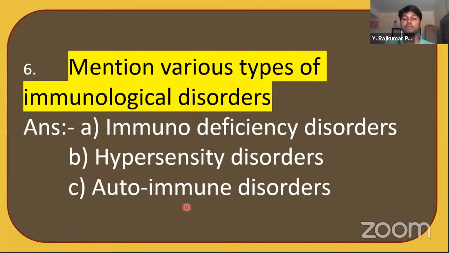And autoimmune disorders. Autoimmune disorders means our immune system works against us. That's called autoimmunity. If immune cells are destroying our own body cells, that kind of disorder is called an autoimmune disorder. Let's go to the next question.